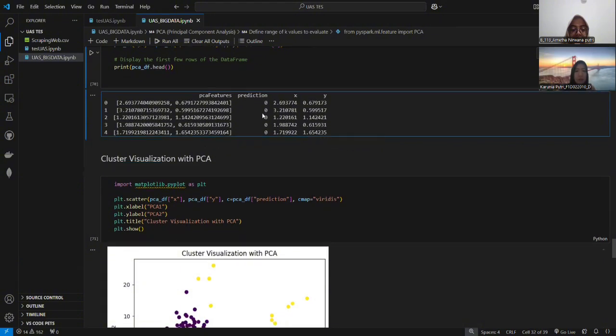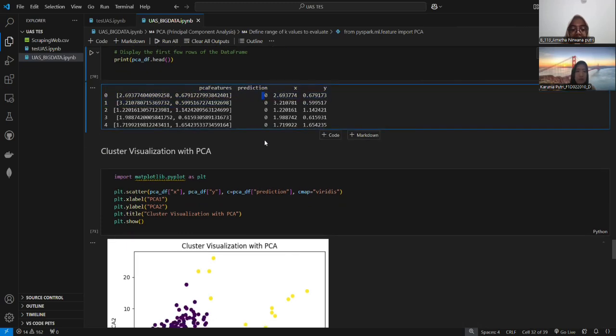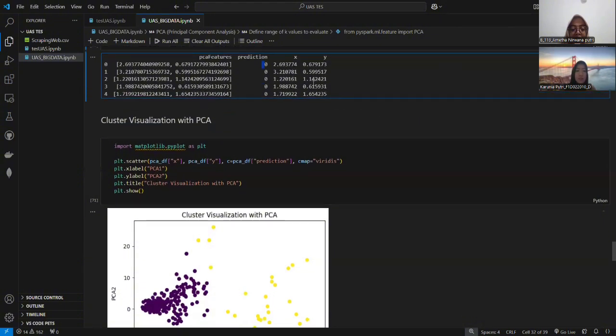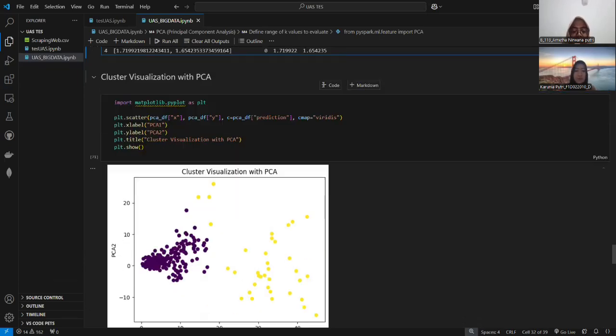And then the prediction is the cluster number assigned to each data point by the KMeans model, and all points belong to cluster 0. The first value from the PCA features is the X coordinate, and the second is the Y coordinate, so each row is a data point with its 2 coordinates, X and Y, and the cluster it belongs to.